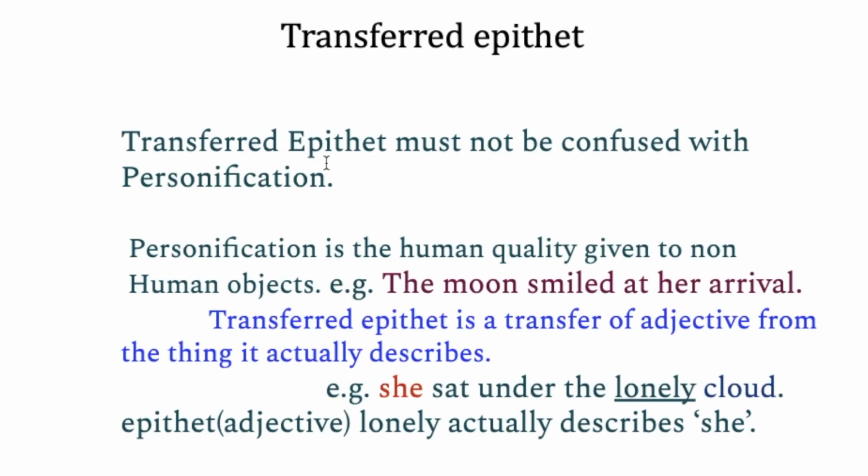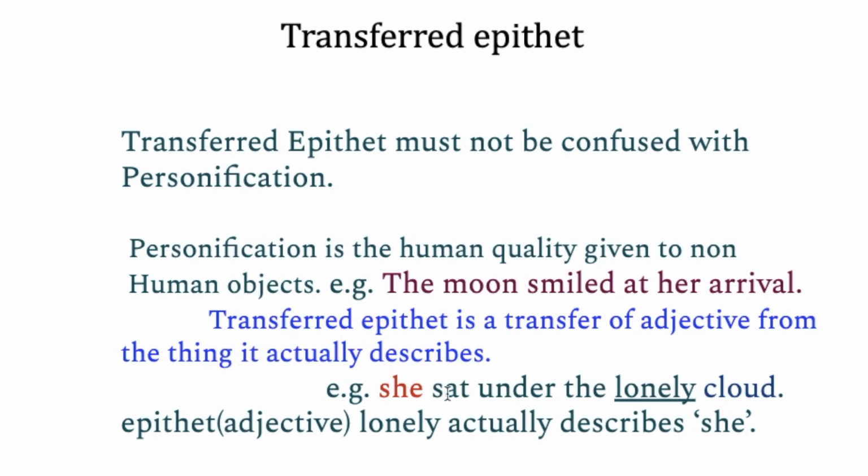Now, transferred epithet must not be confused with personification. What happens in personification? Human quality is given to non-human objects. Like, the moon smiled at her arrival. So the moon is smiling. Moon, which is an inanimate object, has been used as a human being. But transferred epithet is a transfer of an adjective from the thing it actually describes.